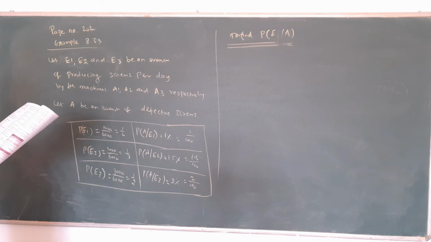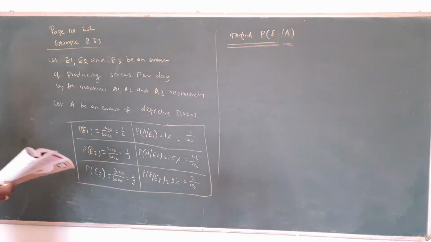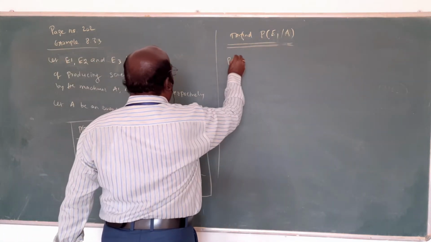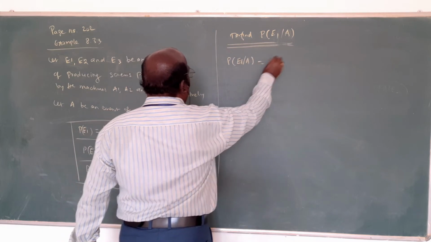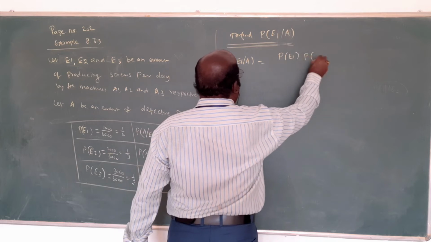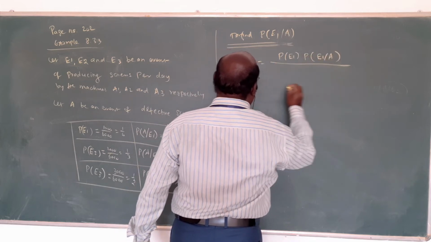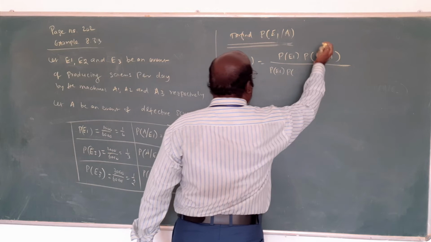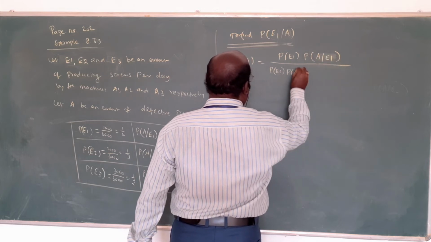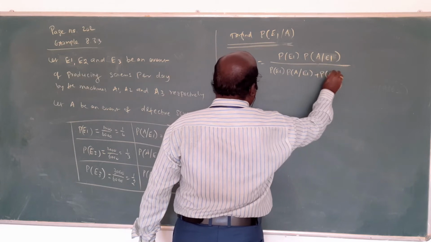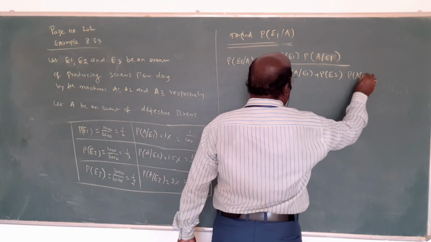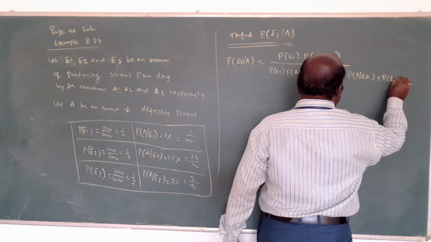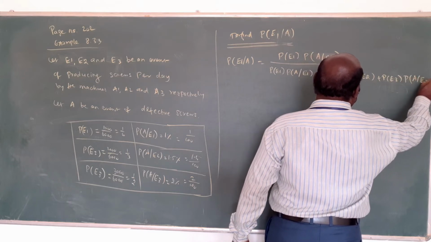Now, here is the question. What is the probability that it comes from machine A1? That is, E1 given A is being asked. P(E1/A) equals P(E1) into P(A/E1), divided by P(E1) P(A/E1) plus P(E2) into P(A/E2) plus P(E3) into P(A/E3).